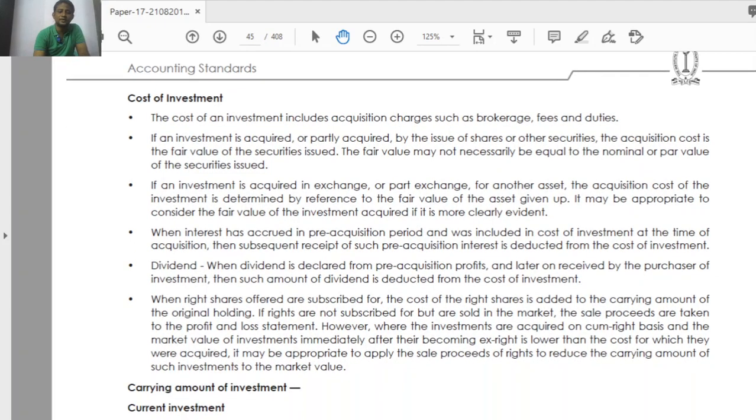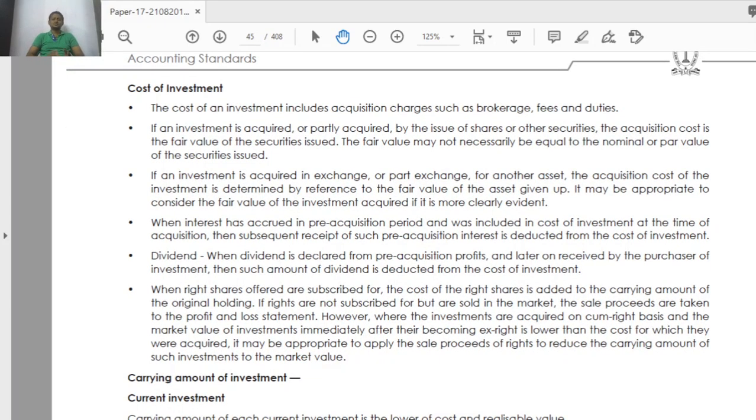Cost of investment. So what is this cost of investment? Why are we arriving at the cost of investment? For accounting the investment, we should know the cost of investment. What is this cost of investment? Okay. Generally, what is cost? Whatever we spend for purchasing something, that is cost, correct? So here also it is like that only. Okay.